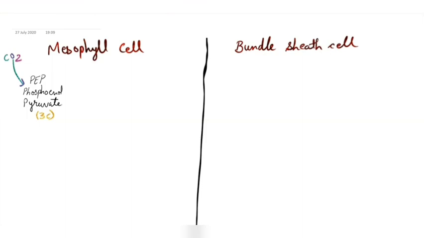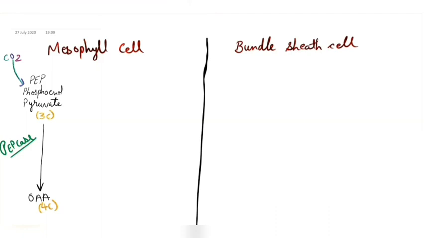Now, this conversion, or the fixation of CO2 into the first stable product, that is OAA, oxaloacetic acid, which is a 4-carbon compound, is done in the presence of an enzyme which is known as PEP carboxylase enzyme, which is responsible for this CO2 fixation by PEP.